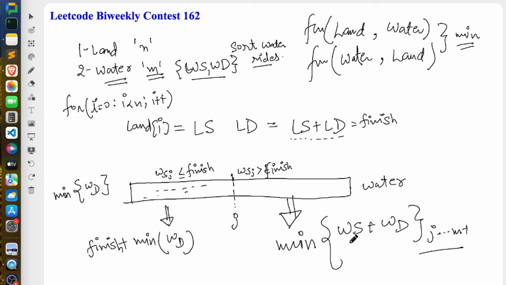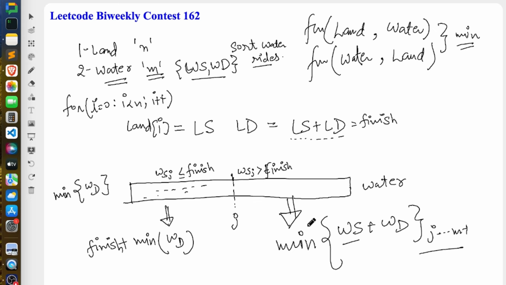We have to wait until it starts. Once it starts, the moment when the whole ride finishes would be ws, the start time, plus wd. So one case is when the start time is less than the finish of your land ride, and the other is when the start time is more than the finish of your land ride.